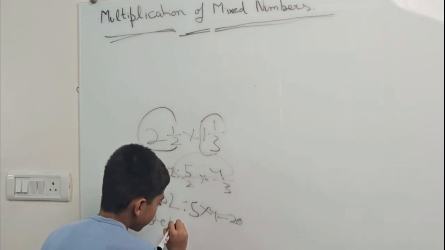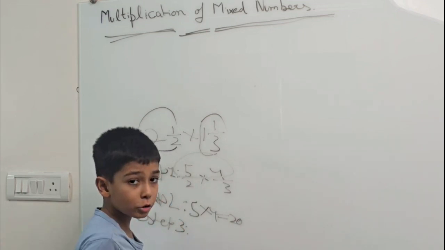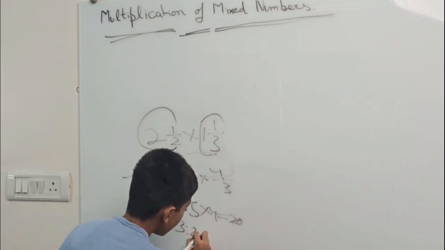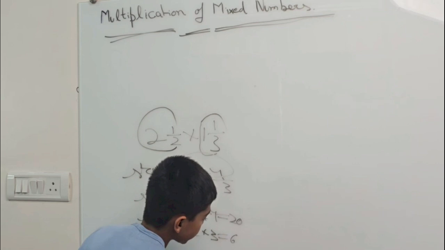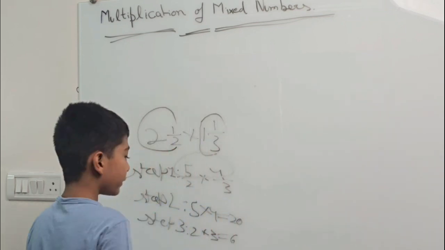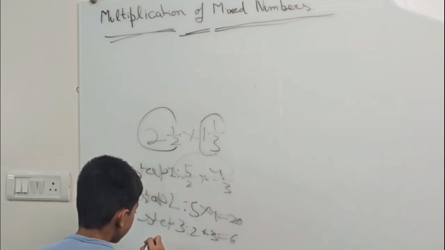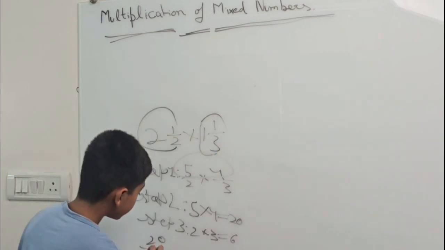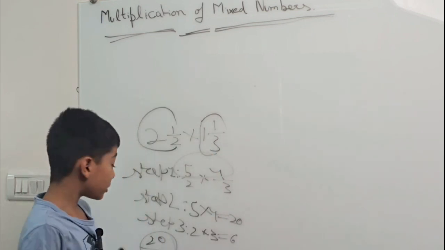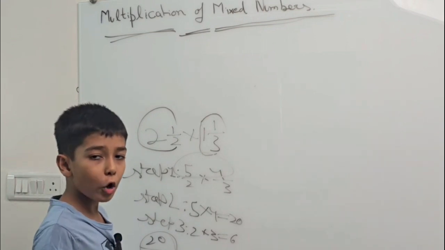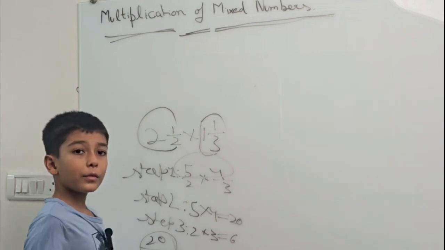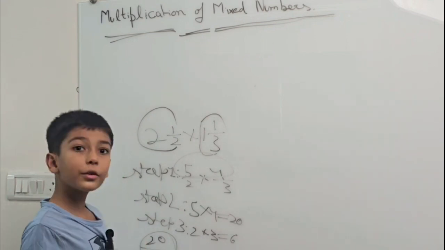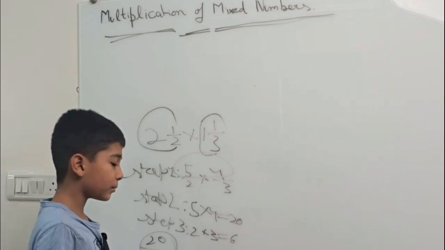Step 3. Multiply the denominators. 2 multiplied by 3 equals 6. So the multiplication answer will be 20/6. Now it's 20/6. So these both are even numbers. So we'll do this. If both are even numbers, we can divide by 2.